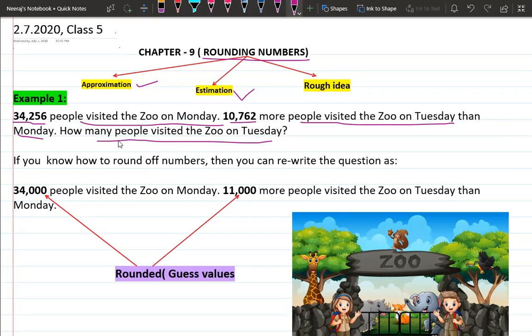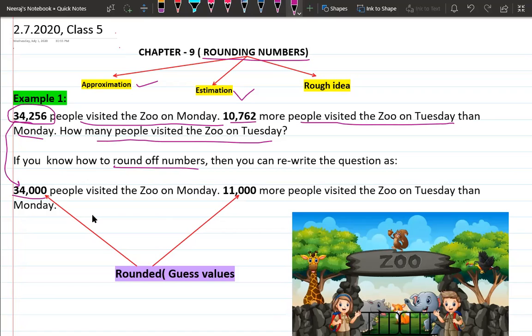If you know how to round the numbers, you will round the numbers in front of you, that is 34,256. You will round this number to 34,000. Why are we changing the numbers?